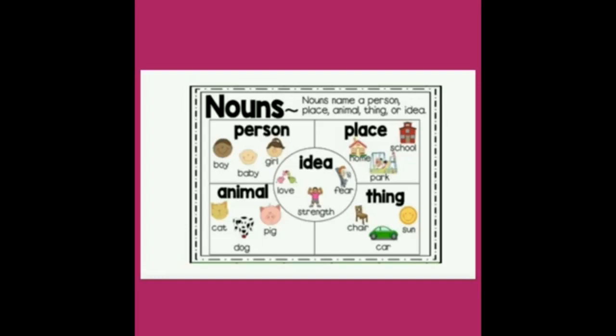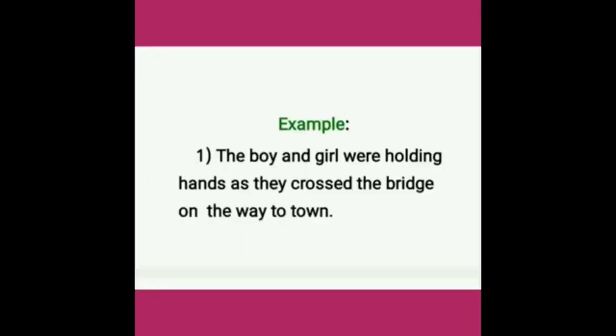Here there is an example. You want to identify the nouns in this sentence. The boy and girl were holding hands as they crossed the bridge on the way to town.